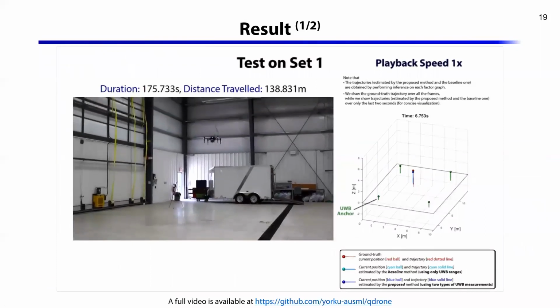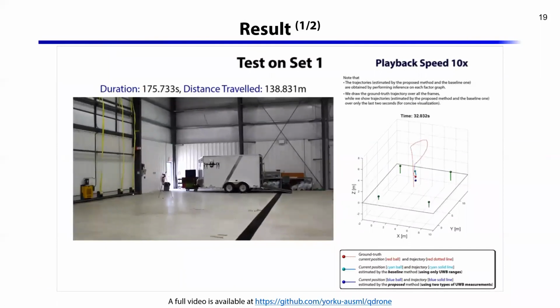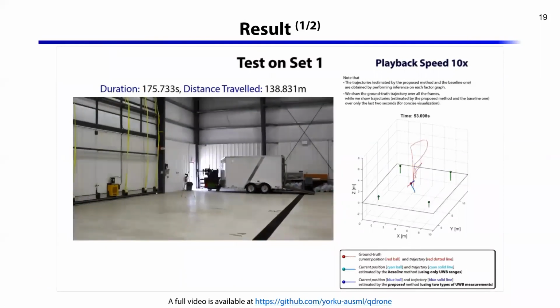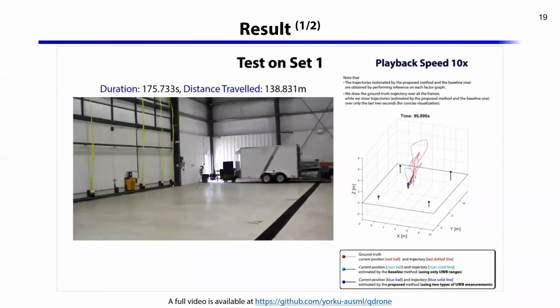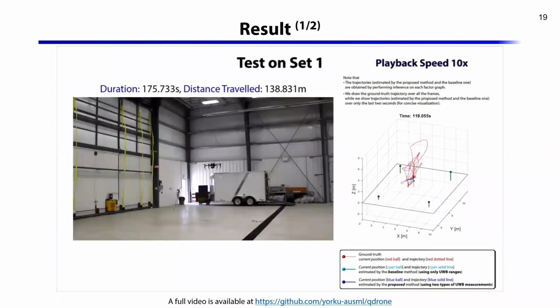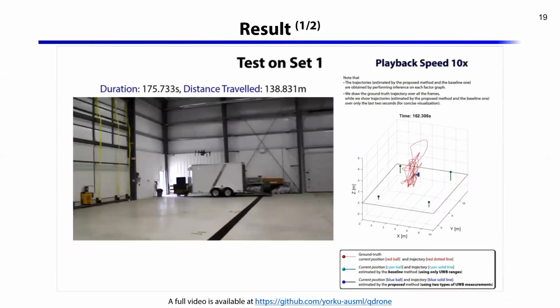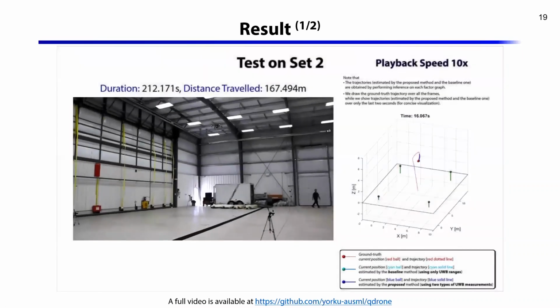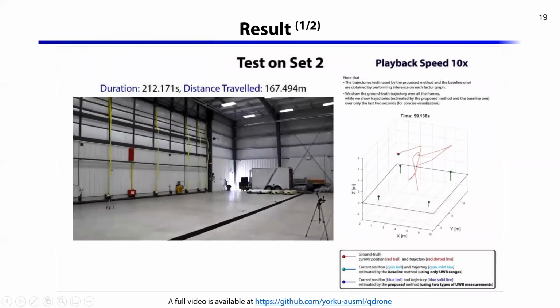This video shows the ground truth trajectory and UAV position estimated by the proposed method. For the comparison study, we also added the baseline method that uses only 2 factors, for single ranges and inertial measurement, without the use of factors for the multilateration. A full video is available at our GitHub site.